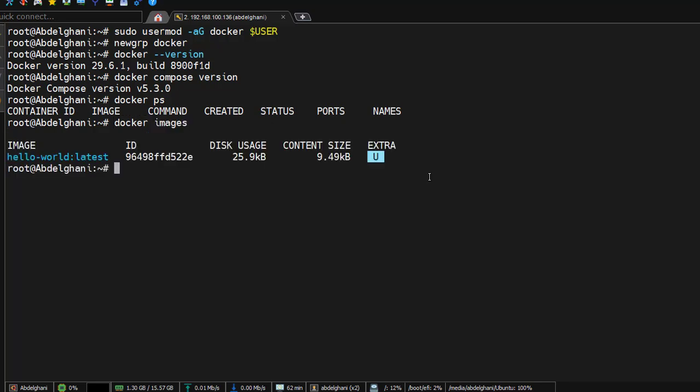And that's it. We've successfully installed Docker Engine on Ubuntu 22.04.5 LTS using Docker's official installation method. In the next video, we'll learn the difference between a Docker image and a Docker container, and we'll deploy our first real application using Docker.